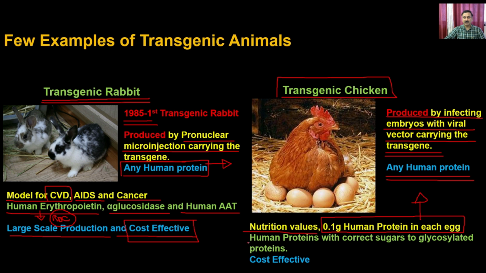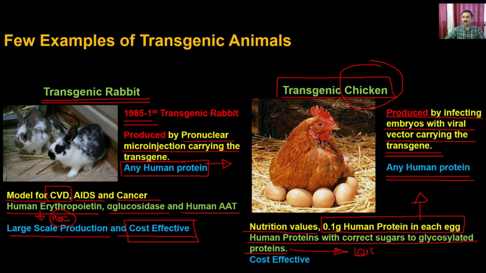Human proteins, and the other advantage is that when you overexpress the human protein, it is going to have a similar type of glycosylation pattern to what is present in the human, because the glycosylation machinery of the chicken as well as the humans are very close by, and that's how it is going to have an identical glycosylation pattern.